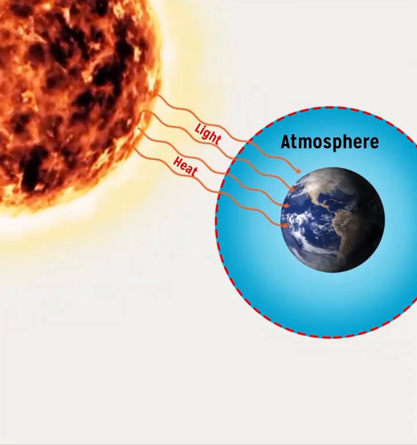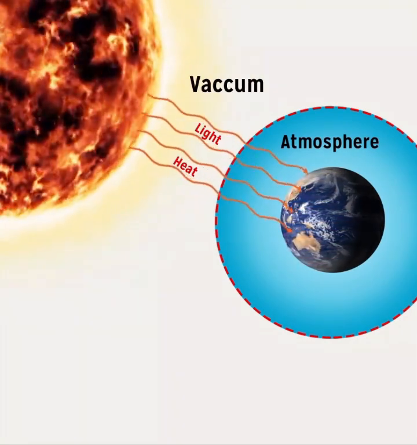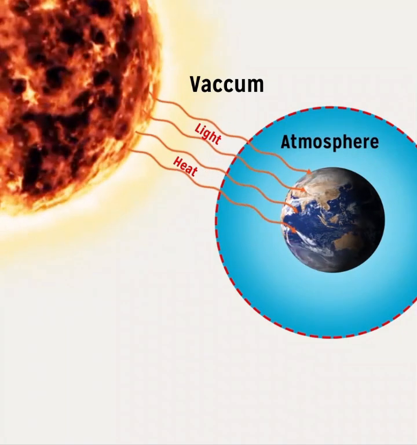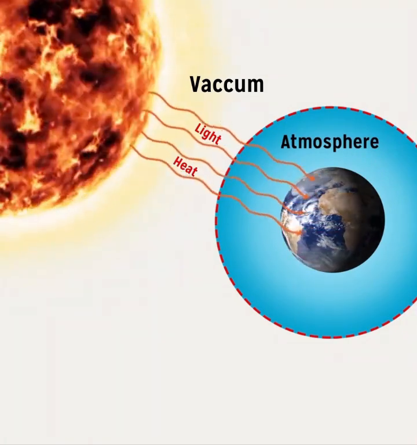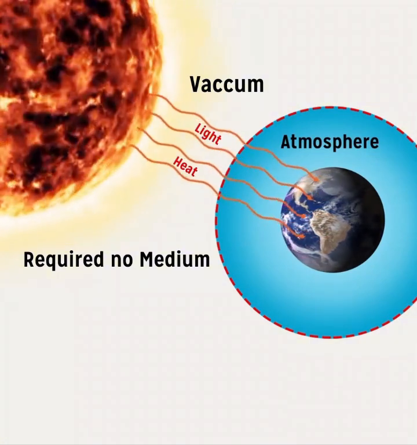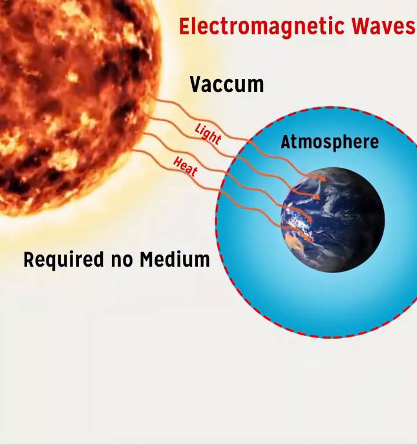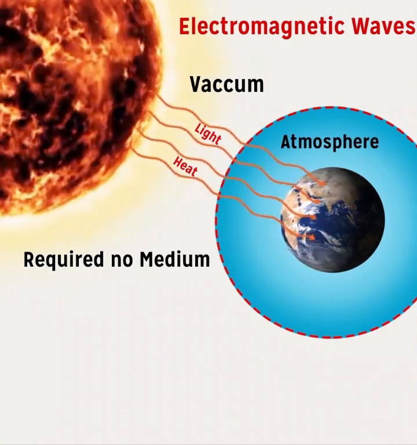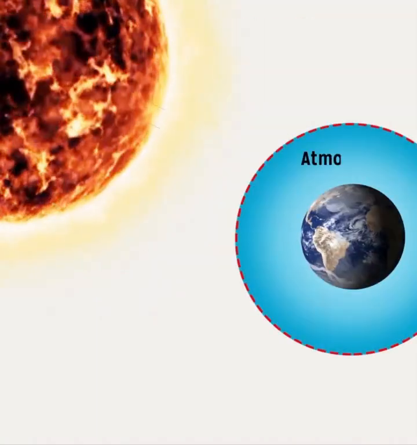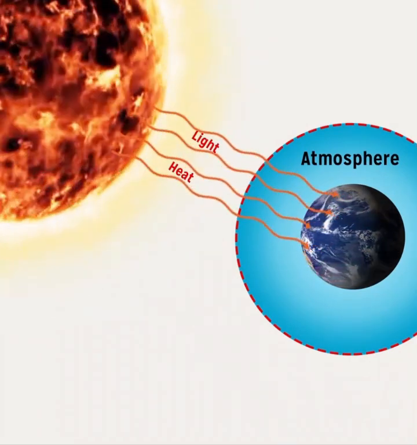Progressive or traveling waves have two types. One is electromagnetic waves, which we observe from the sun. The radiations in the form of heat and light moving towards the earth are electromagnetic radiations, and these waves do not require a medium for their propagation. So these are the electromagnetic ones. But there is another case, called mechanical waves. The waves which require a medium for their propagation are called mechanical waves.